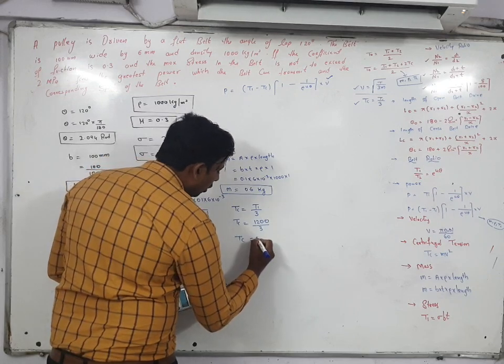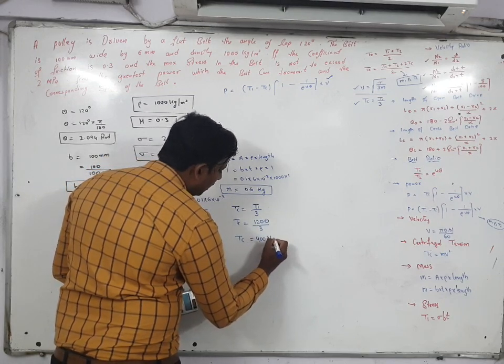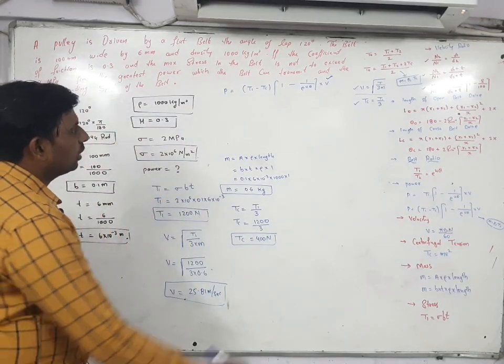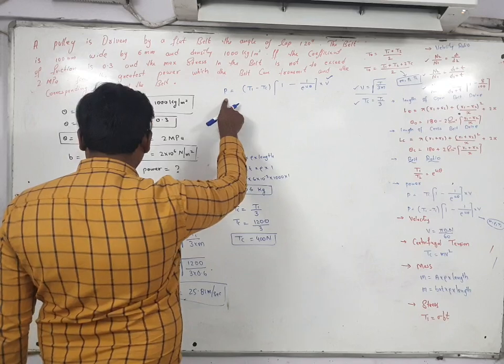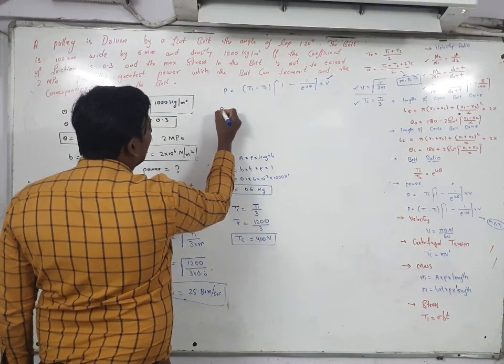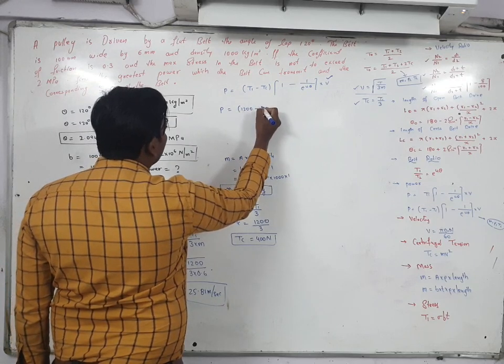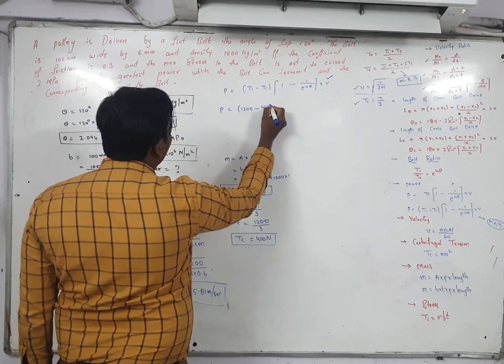How much you are getting? 400 Newton. TC value is equal to 400 Newton. Now substitute here. You know the value of power? No, that only you have to find out. Power is equal to T1 value 1200 minus TC value 400.